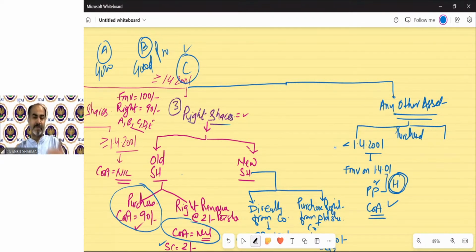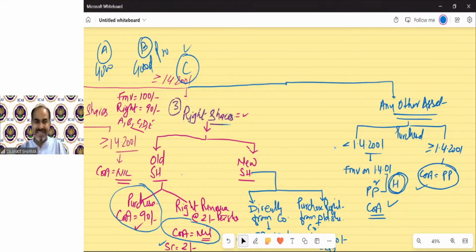So if any asset has been purchased in 1995, the purchase price is 5 lakh, and the FMV on 1/4/2001 has been given as 8 lakh, then 8 lakh will be your cost of acquisition. In 1995, you purchased it for 5 lakh and the FMV on 1/4/2001 is now 4 lakh. Then the higher, 5 lakh, will be your cost of acquisition. So if it is purchased on or after 1/4/2001, it's very simple. Cost of acquisition is equal to purchase price.